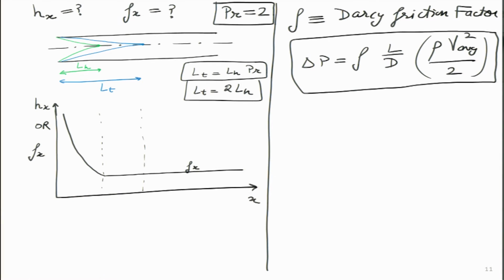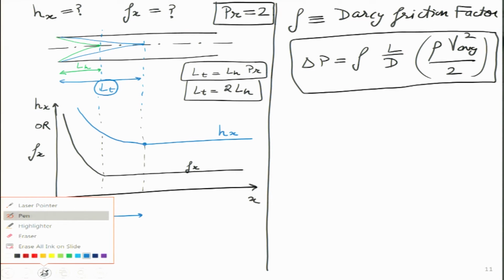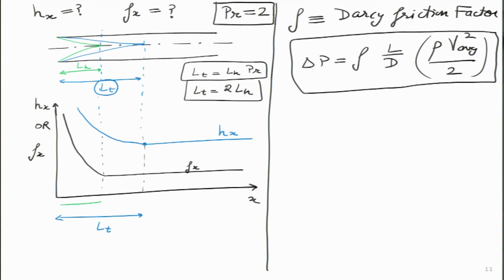and then let me go ahead and draw the value of Hx. These are some qualitative curves that I am drawing, and this expression is for Hx. The interesting thing is that Hx varies for a longer distance, which is Lt. This is the same as this Lt over here, because I have tried to pick the same distances, and this is the same as this LH over here, sorry. And for the Darcy friction factor, it so turns out that the length over here is LH.